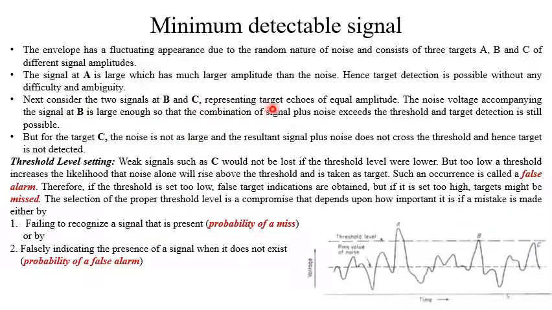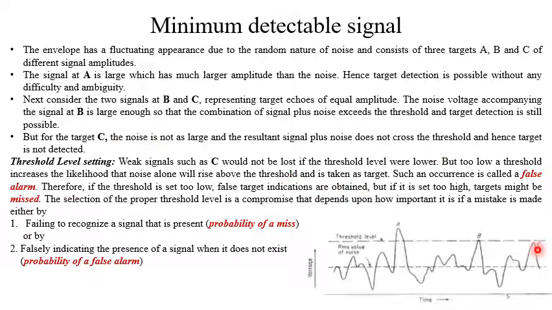So B and C represent target echoes of equal amplitude. Assume the noise voltage accompanying the signal at B is large enough so that the combination of signal plus noise exceeds the threshold and target detection is still possible. So signal plus noise becomes larger than the threshold, so B will also be treated as a target. But for target C, the noise is not as large and the resultant signal plus noise does not cross the threshold, and hence the target is not detected.